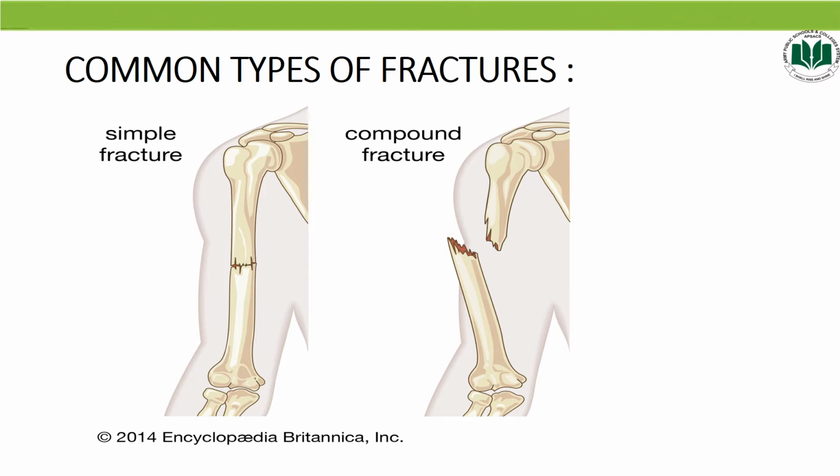And if the bone ends penetrate the skin and damage the surrounding tissues as well, that type of fracture is called compound fracture or open fracture. And in severe cases, sometimes a fracture damages the adjacent organs as well. Then this type of fracture is called complicated fracture.